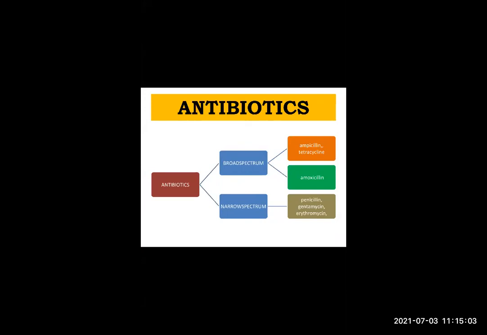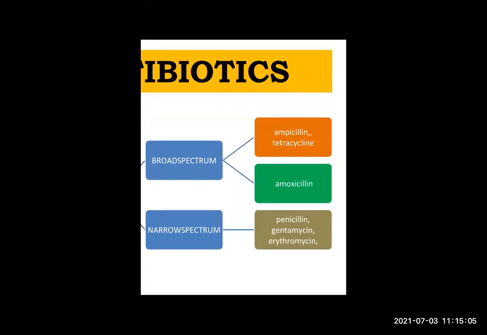For example, ampicillin, amoxicillin, and tetracycline. All these are broad spectrum antibiotics. They act against a wide variety of bacteria.